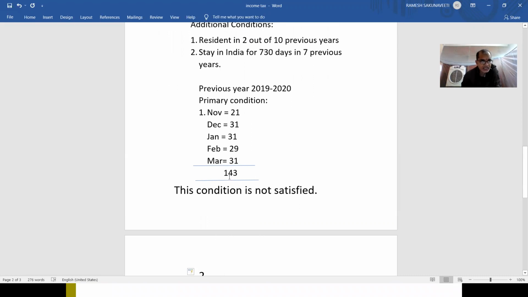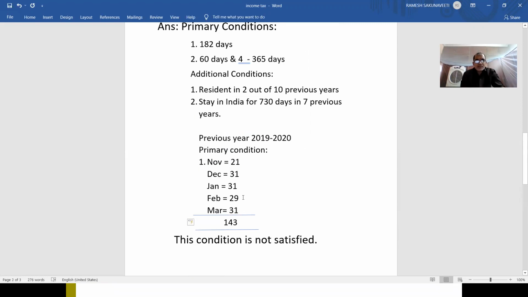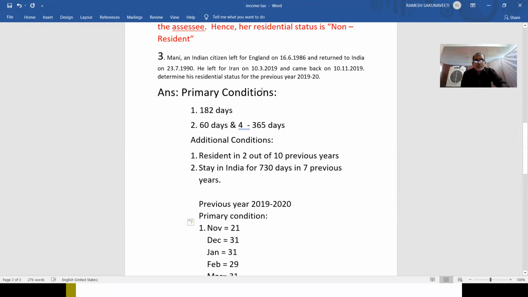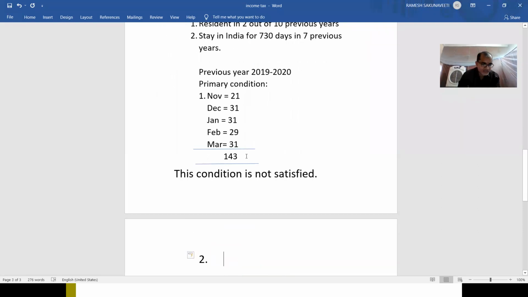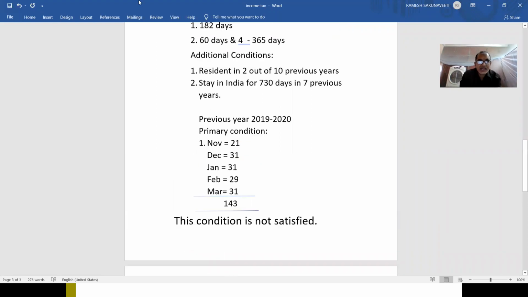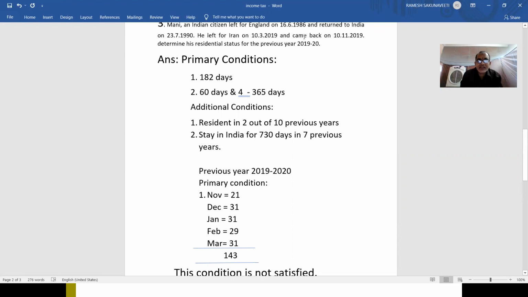Is it correct or not? He stayed in our country for 143 days. Okay. So apart from that, another condition is also there. During the last 4 years prior to this year, he should have stayed in our country for 365 days. That you check properly. See, last year he stayed in our country for 143 days. Is it clear? So first, in the second condition, this 60 days is satisfied.